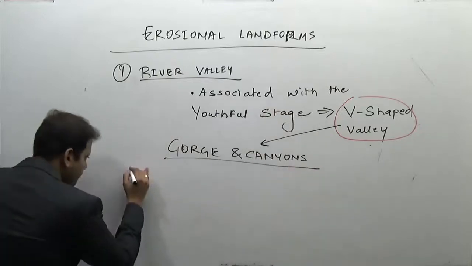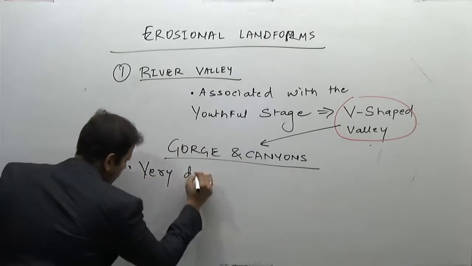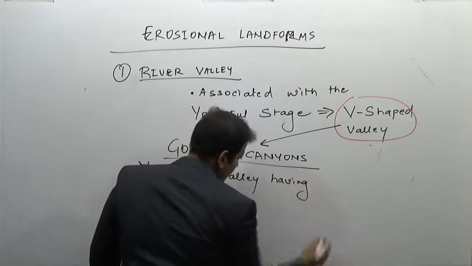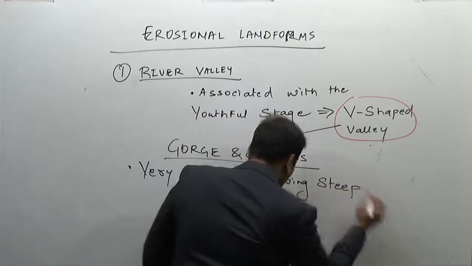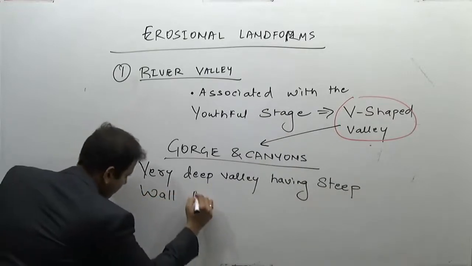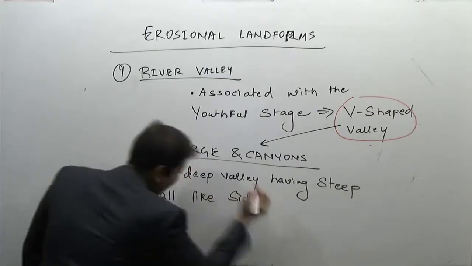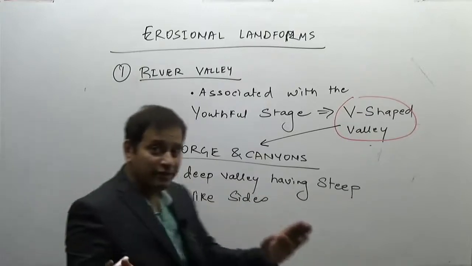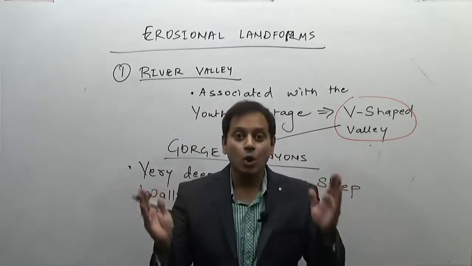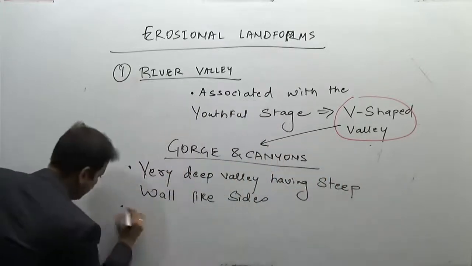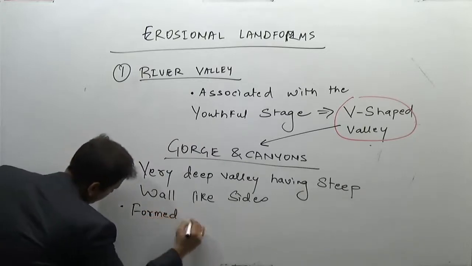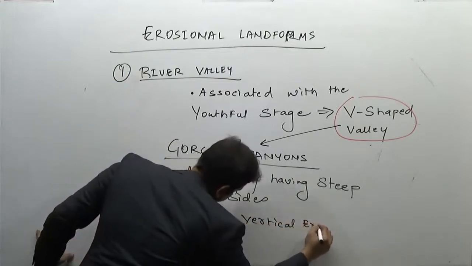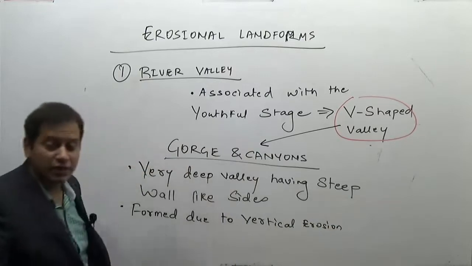So these very deep valleys having steep, wall-like sides are known as gorge or canyon. Why are they formed? They are formed, again like V-shaped valleys, due to vertical erosion, by the mechanism of, obviously, pothole drilling.